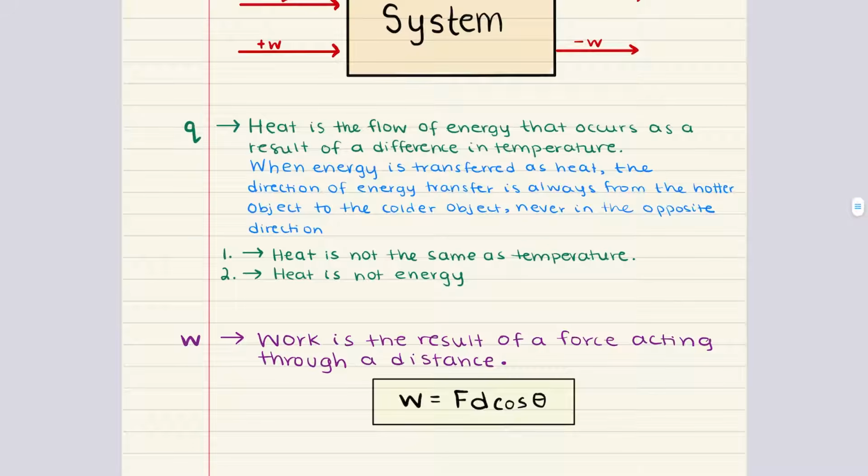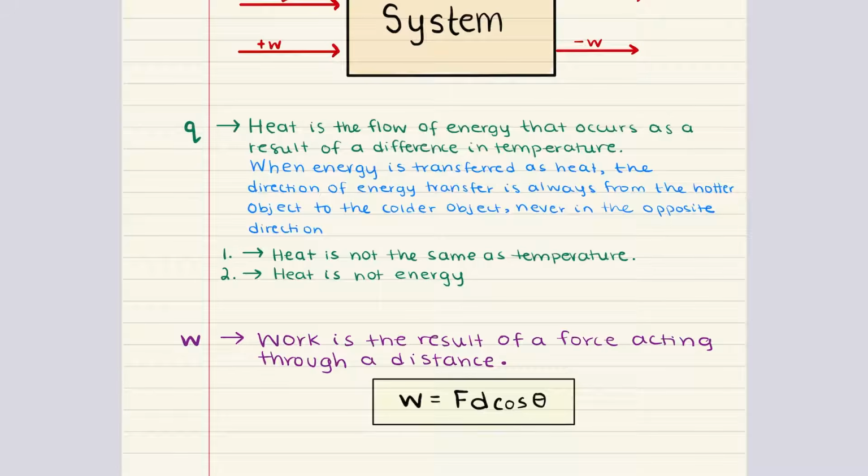Heat is the flow of energy that occurs as a result of a temperature difference between two objects. Heat always flows from the hotter object to the colder object and never the other way around. Now, it's important to note a couple of things. One, heat is not the same as temperature. Temperature measures the kinetic energy of particles in a system. Heat refers to the transfer of that energy from one object to another.